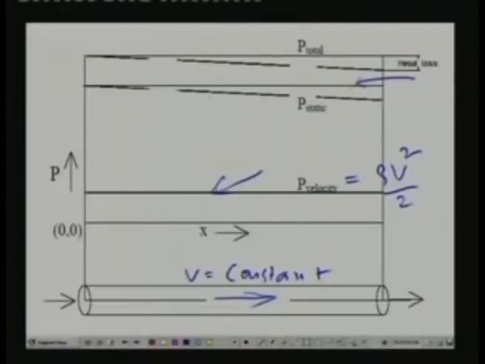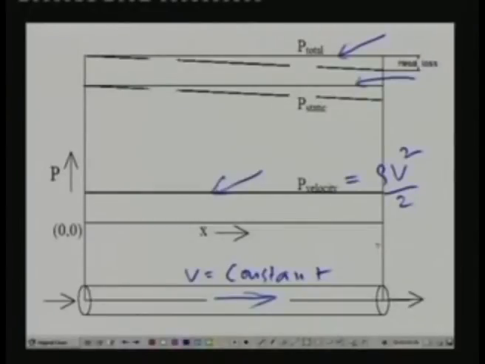So this is the static pressure line for the ideal fluid. Since the total pressure is summation of velocity pressure plus static pressure, the total pressure line is also horizontal. So total pressure at any point is equal to velocity pressure plus static pressure, and it remains constant throughout the length. So this is the application of Bernoulli's law to an ideal fluid.